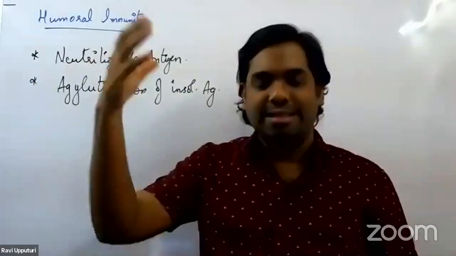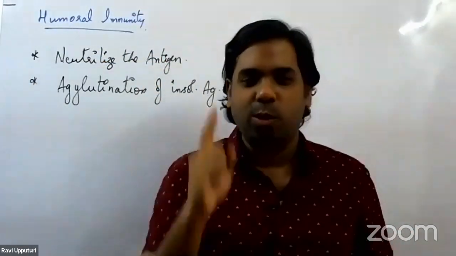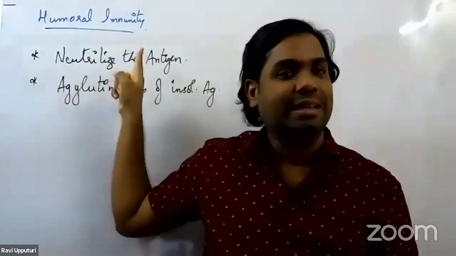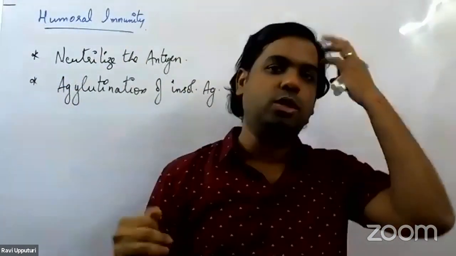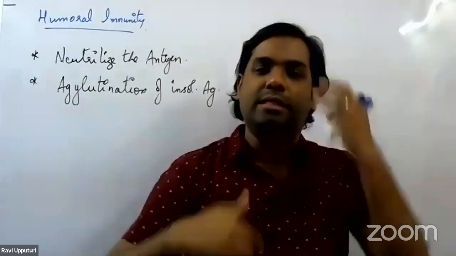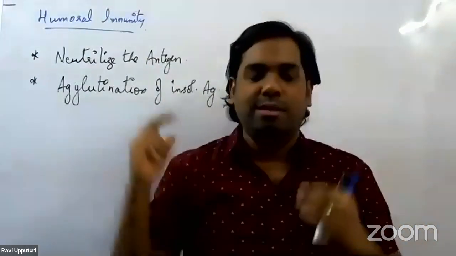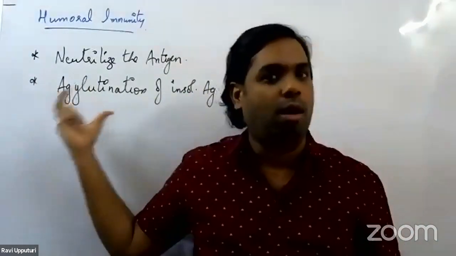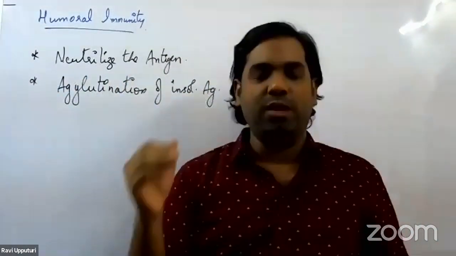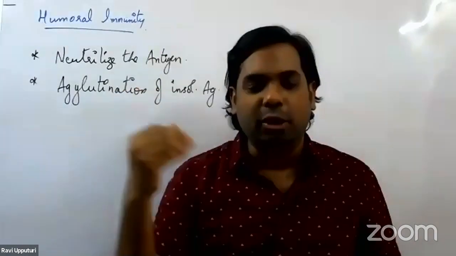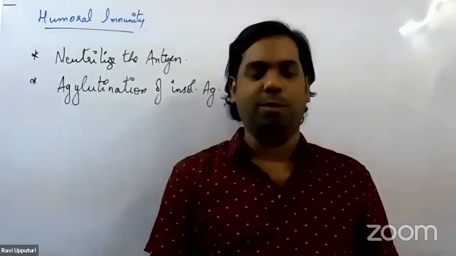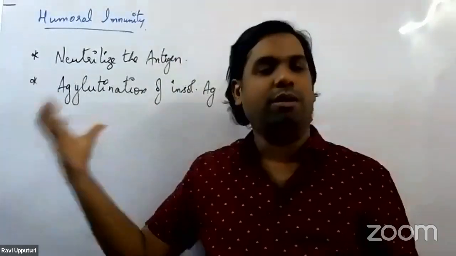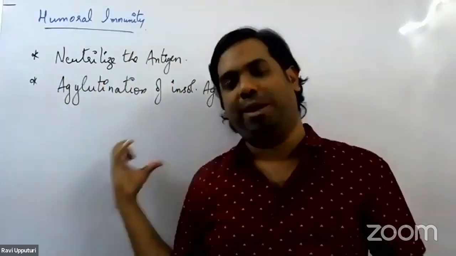Number one, as and when the antigens enter the body, one way the antibodies act is they start neutralizing the antigen. They bring about the neutralization reaction. Second way they act is they bring about agglutination of the antigen. If the type of antigen entering the body is an insoluble antigen, they would bring about agglutination, or clumping, or clotting of this antigen.